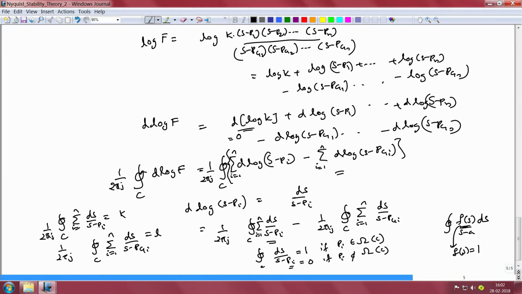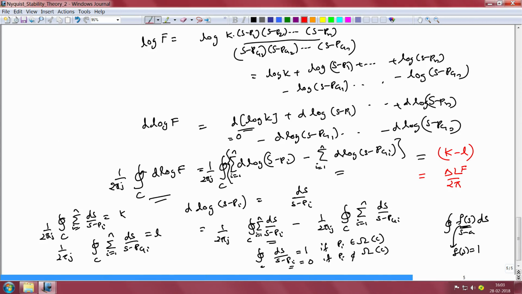Therefore, we would have that this expression, 1 by 2 pi j contour integral of d log of F, would essentially be equal to k minus L. So if you remember from the previous slide, we found that this expression, 1 by 2 pi j contour integral of d log of F, is also equal to delta of angle of F divided by 2 pi.